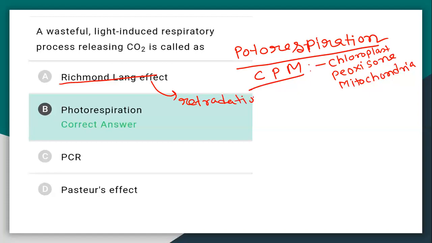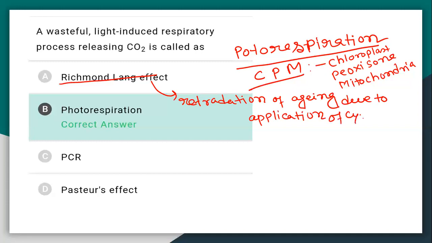We know that cytokinin is a plant hormone involved in decreasing senescence. Now PCR is the polymerase chain reaction, so it's not that, and the Pasteur effect is related to fermentation. So the answer is B, that is photorespiration.